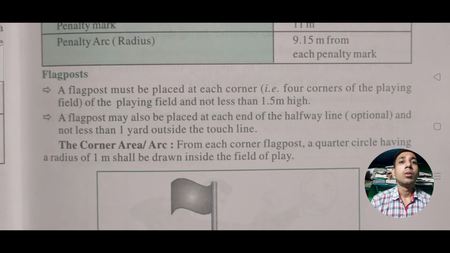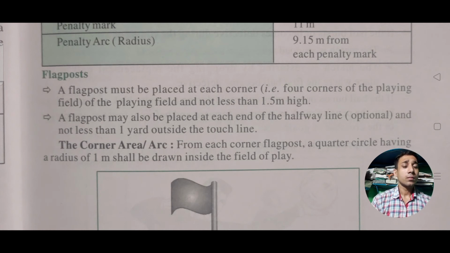The flag post must be placed at each corner of the playing field and not be less than 1.5 meters high. It means that the flag post placed at each corner should be not less than 1.5 meters high; it should be more than 1.5 meters high. The flag post may also be placed at the end of the halfway line, optionally, and not less than 1 yard outside the touch line.